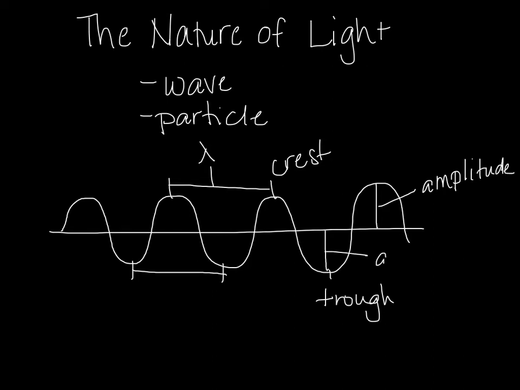This is also our amplitude. And a cycle is from the midpoint to the midpoint again, but it includes both a crest and a trough. This is one cycle.